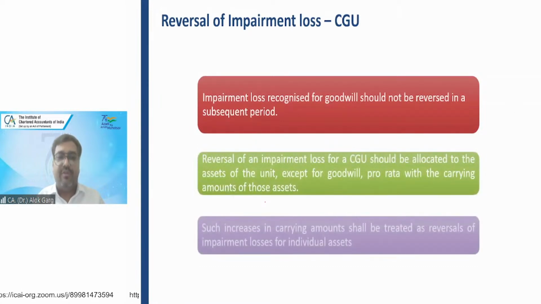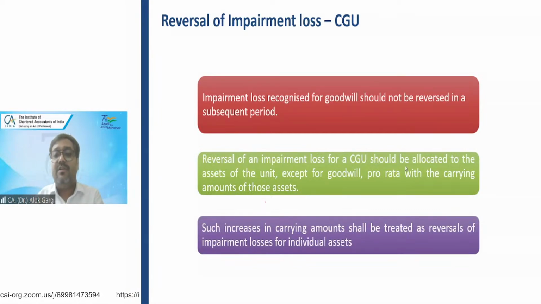Impairment loss on goodwill should never be reversed, right? The reversal of an impairment loss for a cash generating unit should be allocated to the remaining assets of the unit except goodwill. For example, there is a reversal of impairment loss on a cash generating unit. So whatever loss you have allocated to goodwill will never be reinstated.